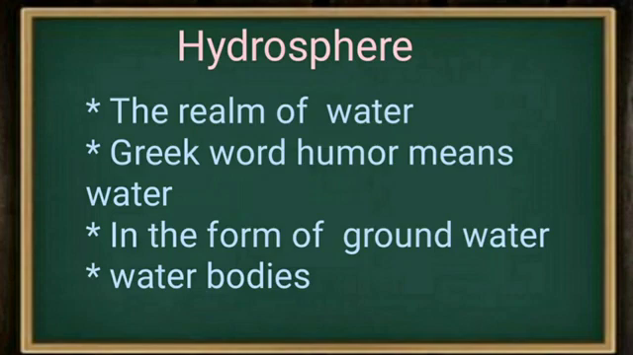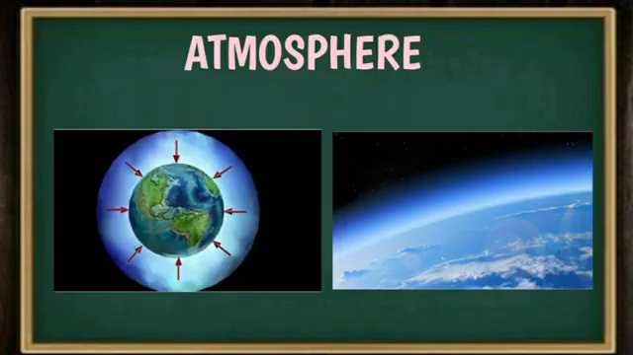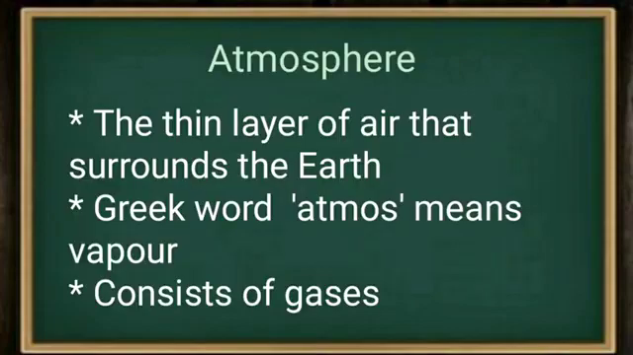Next, the atmosphere. You know the atmosphere: the thin layer of air surrounding the earth's surface is called the atmosphere. This layer consists of different types of gases, for example, oxygen, nitrogen, carbon dioxide and water vapor, etc. These gases surround the earth's surface and they are protecting us. Here the Greek word atmos means vapor. So, the atmosphere also consists of vapor.